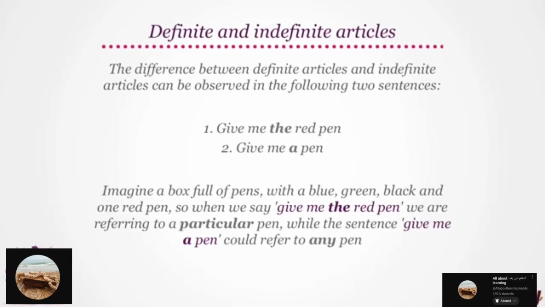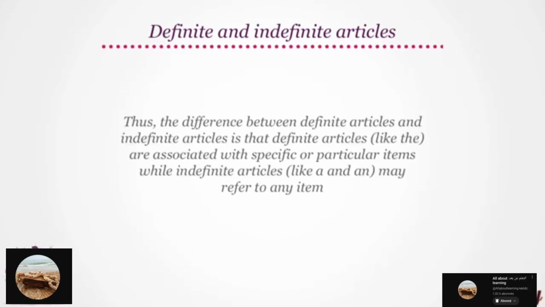Now, imagine a box full of pens with a blue, green, black, and one red pen. So when we say give me the red pen, we are referring to a particular pen, while the sentence give me a pen could refer to any pen. Thus, the difference between definite articles and indefinite articles is that definite articles, like the, are associated with specific or particular items, while indefinite articles, like a and an, may refer to any item.